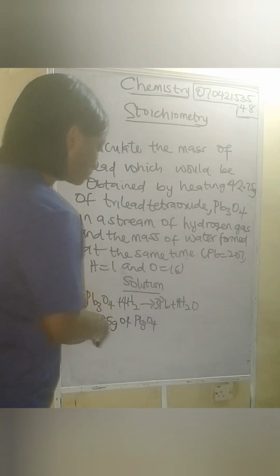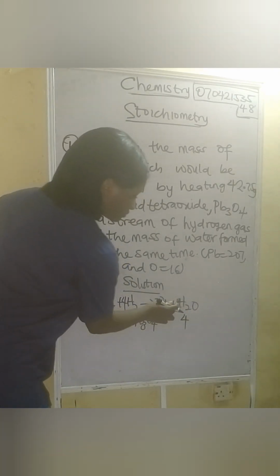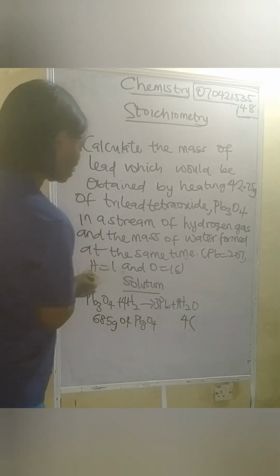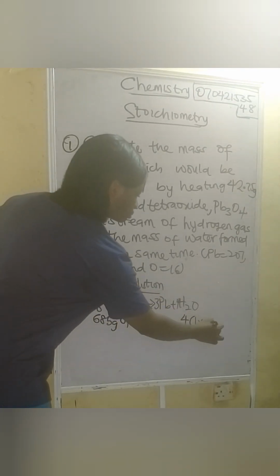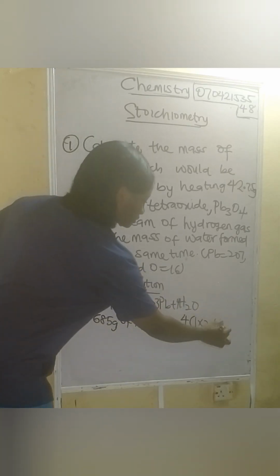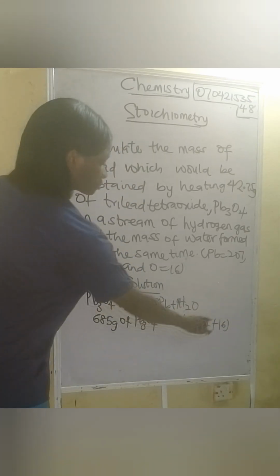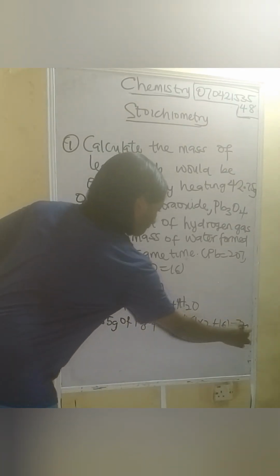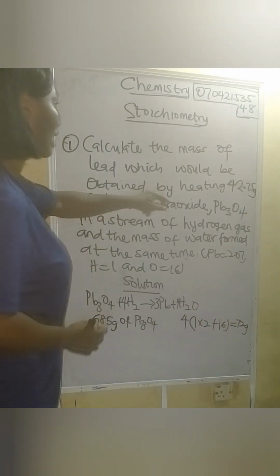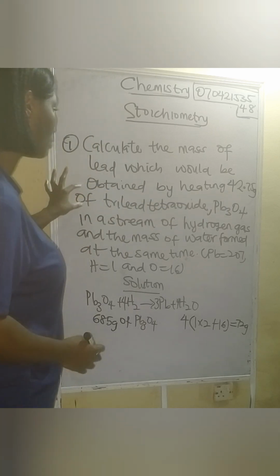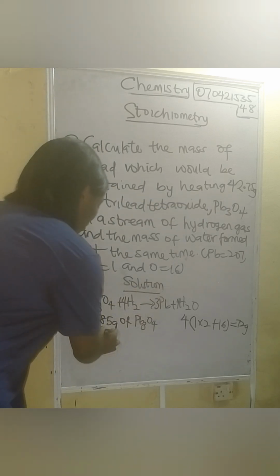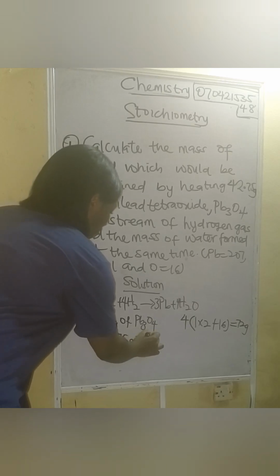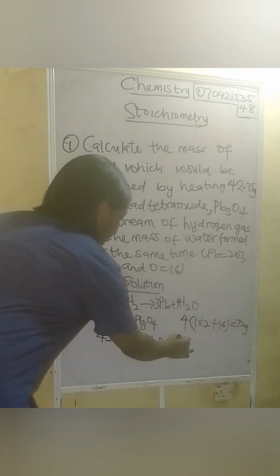To get the molar mass of water, that would be this 4. The mole ratio of water is 4. Hydrogen is 1 times 2 plus oxygen is 16. When you calculate this, you get 72 gram of water. Now, on heating 42.75 gram of Pb3O4, that will be 42.75 gram of Pb3O4. So what is our water?